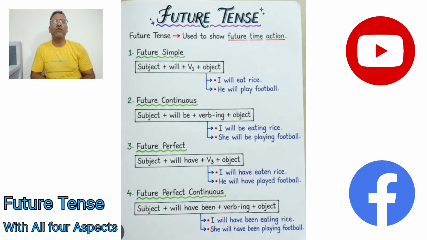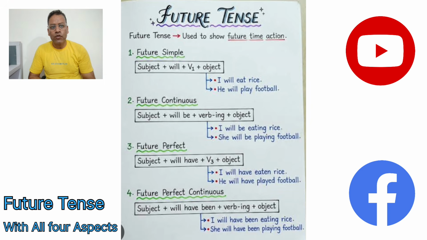Next, we have the future perfect. In the future perfect, again like the present and past tenses, we have a structure: subject plus will have plus the third form of the verb, that is the past participle form of the verb, plus object. So here you have the subject, then will have.